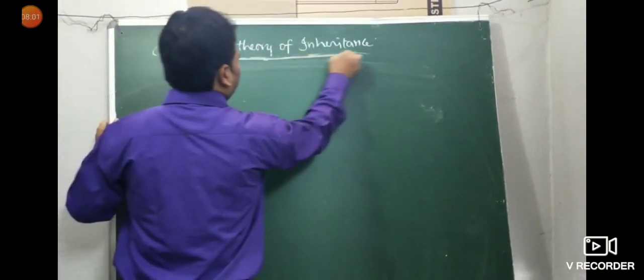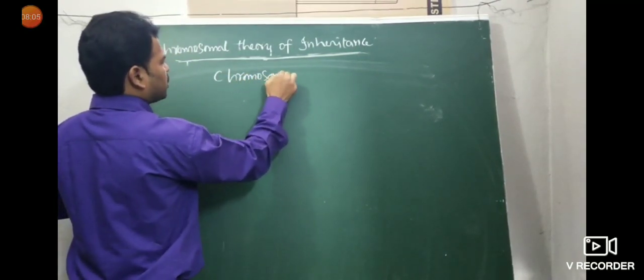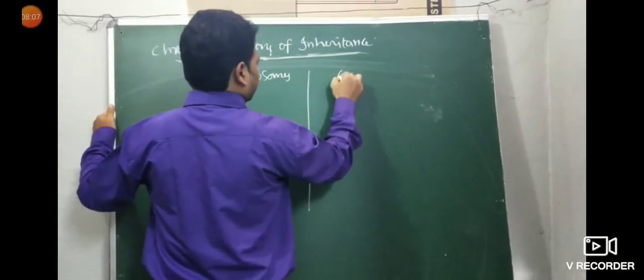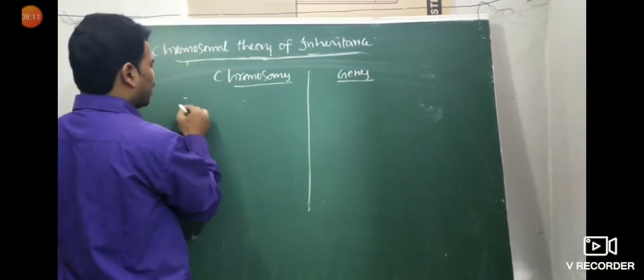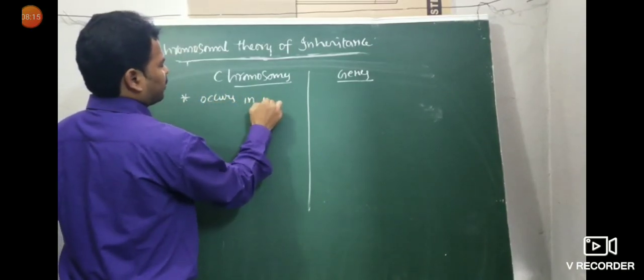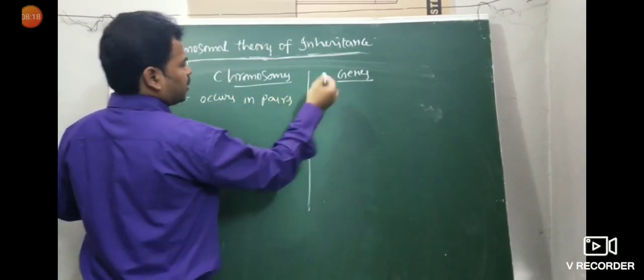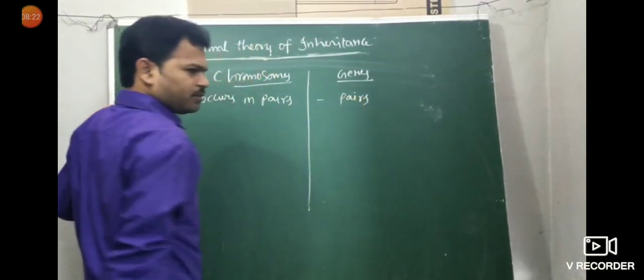Concept: chromosomal theory of inheritance. One side chromosomes, one side genes. Chromosomes also occur in pairs. Genes also occur in pairs only.